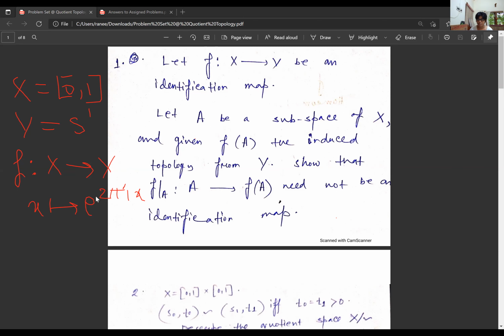If I take an interval in the closed interval [0,1], it will correspond to some arc on the circle, which I can treat as an open set on the circle. So it's an open map.